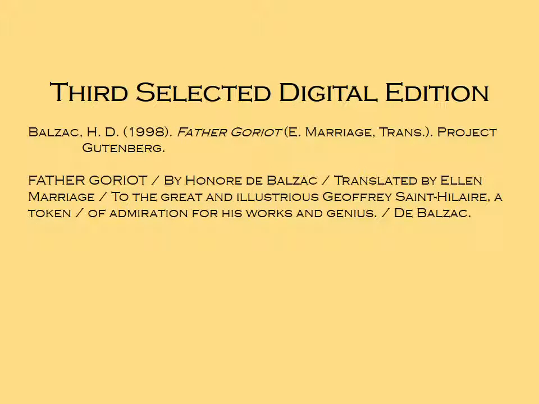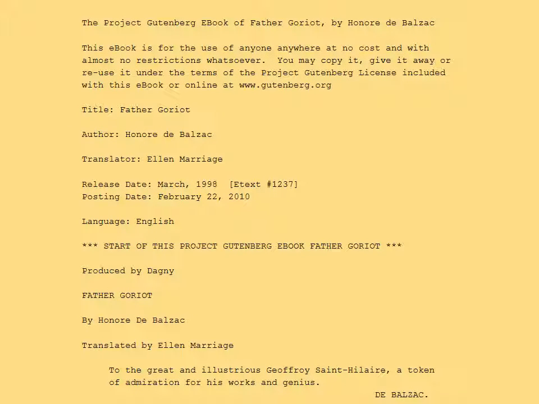And my third selected digital edition comes from Project Gutenberg, a well-known free ebook resource. This is an English translation again. It's Father Goriot. Even here the title is not in the original French. Ellen Mariage was the translator for this. And here is an excerpt taken directly from Gutenberg.org. And the translator even translated Balzac's dedication into English, so we could enjoy that as well.